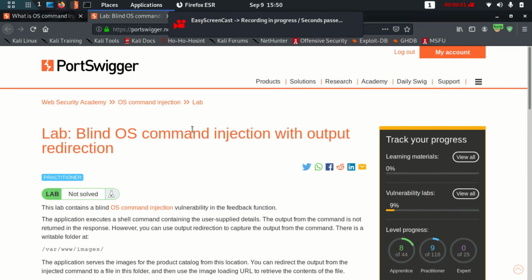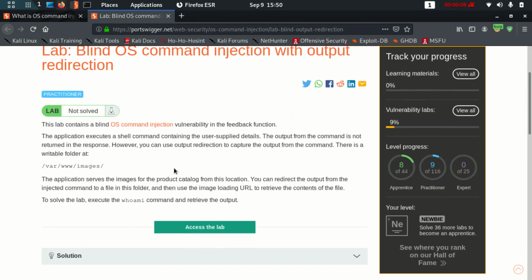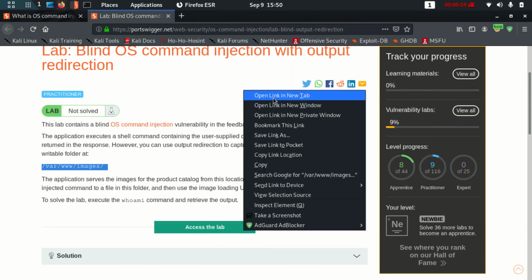Hello guys, this is blind OS command injection with output redirection. So let's get started. Here I am going to run the whoami command and output it to a file, which I'll store in this directory which they have given us as writable. So let me access the lab.